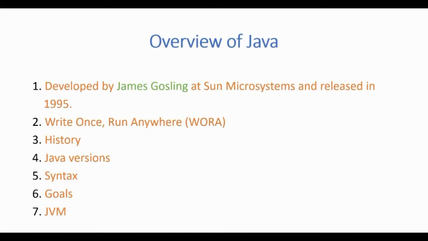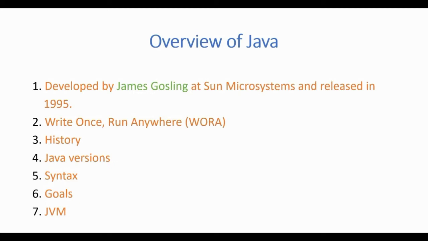This is the second video, and in this video we'll be talking about an overview of Java. Java was developed by James Gosling at Sun Microsystems in 1995. Sun Microsystems got acquired by Oracle in January 2010.